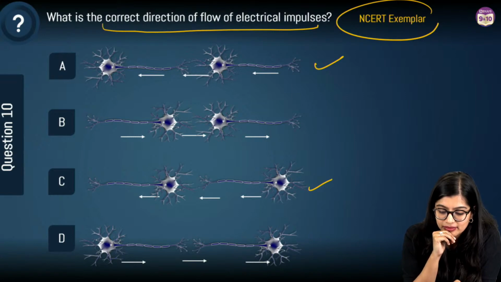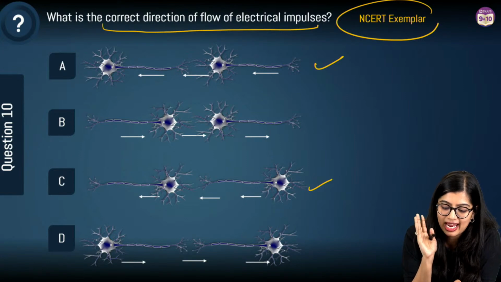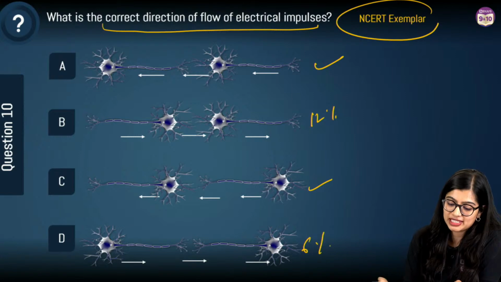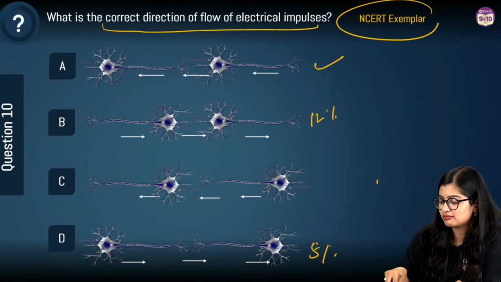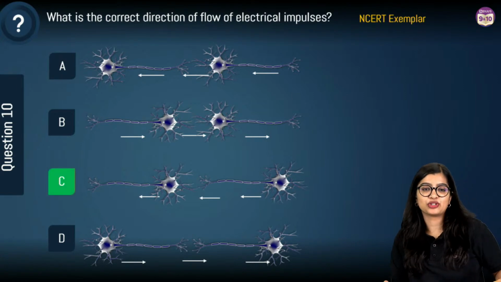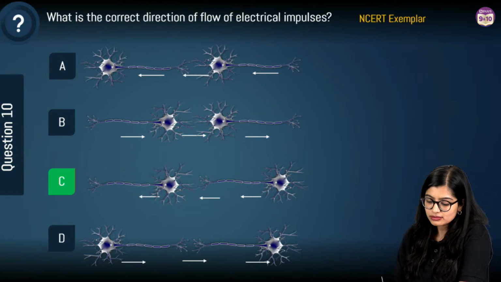C will win. A and C is at a tie right now. It's at 41%. A and C is at 12% here, 5% here. I can see there is 42. C has edged out by 1%. Very good, very good. Correct answer is option C, right? Option C is the correct answer.